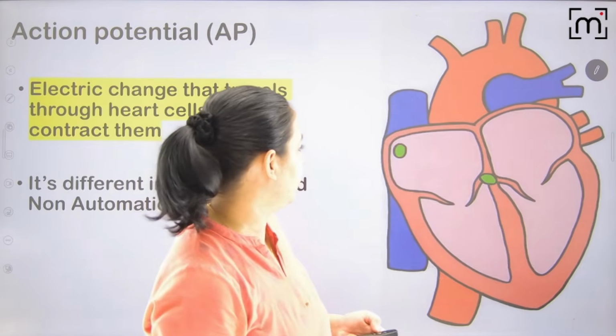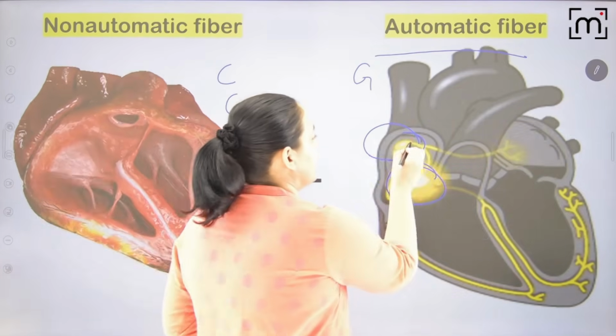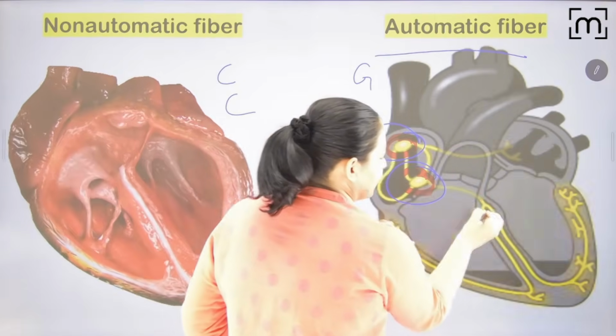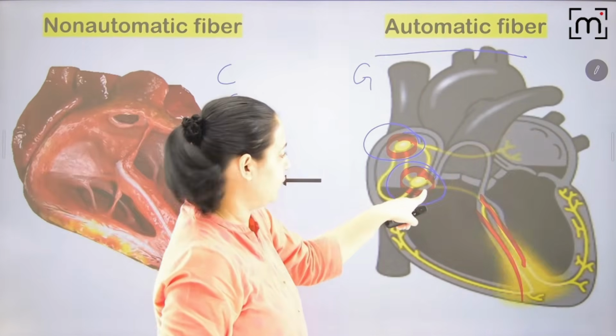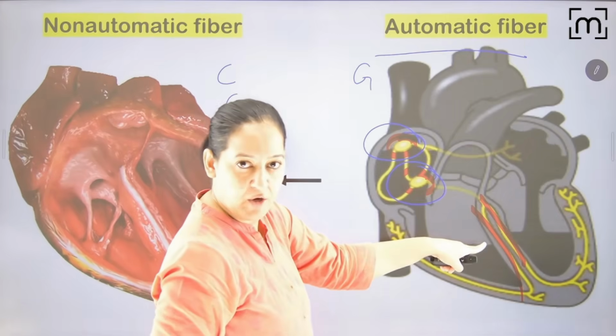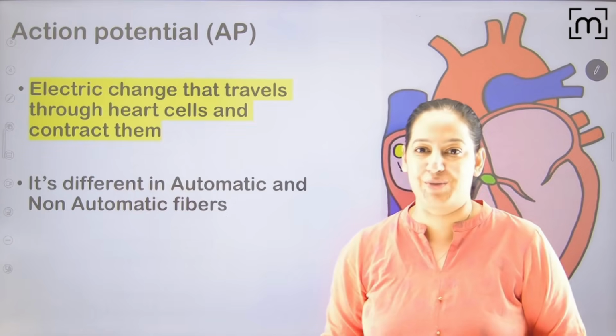The same you can appreciate here also. You can see this is the SA node, this is the AV node, this is the bundle of His. So it is starting from the SA node. It is contracting the atria. Then it is coming to the AV node. Then it is coming to the bundle of His. And then it is contracting the ventricles. So this is the pathway. I hope you got the pathway.